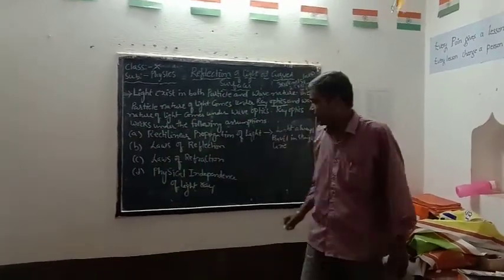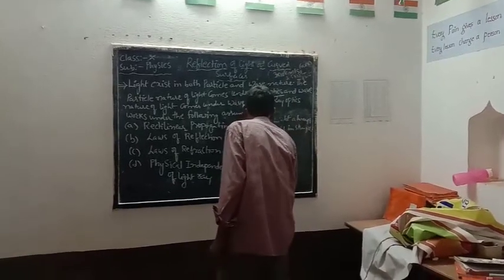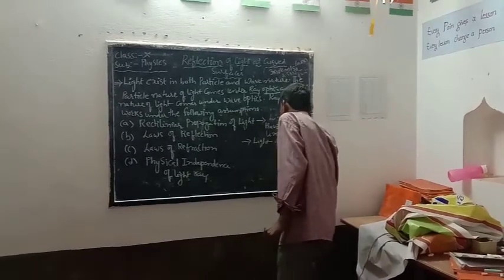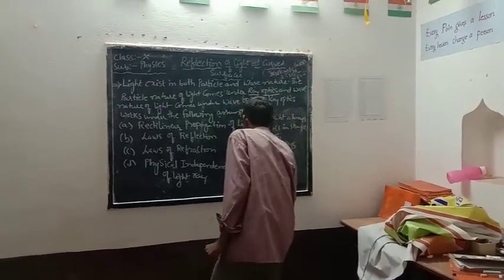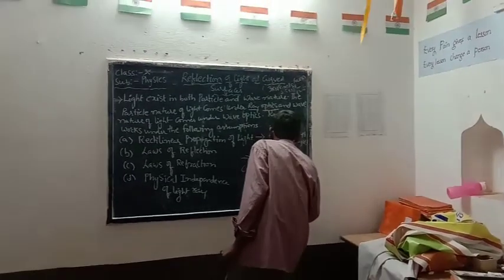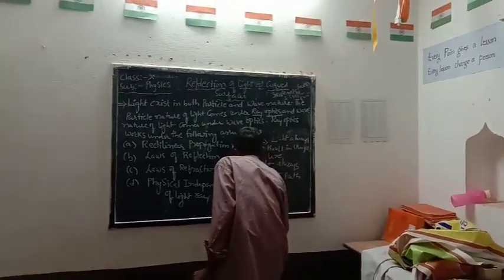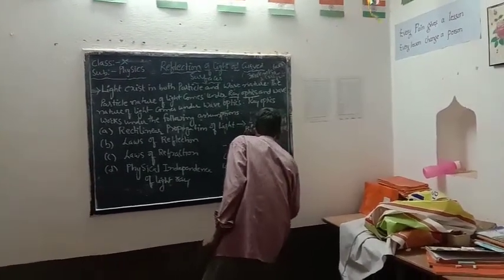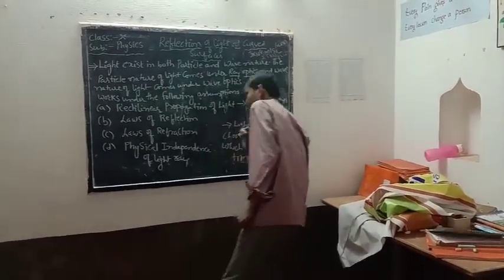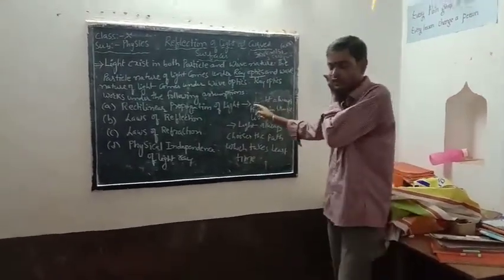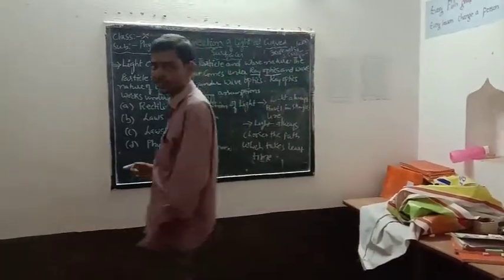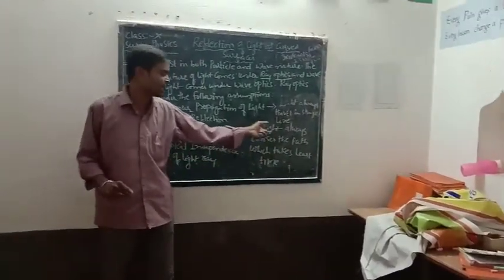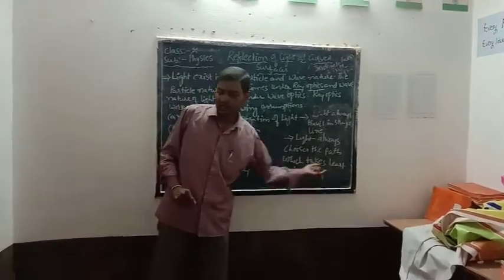And also the light always chooses the path which takes the least time. So the second thing is that the path which the light ray chooses is the one which takes the least time.